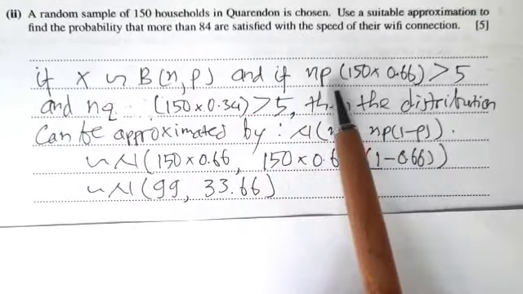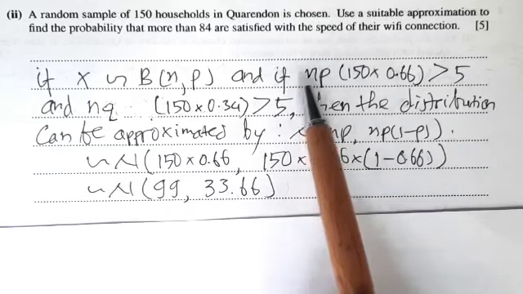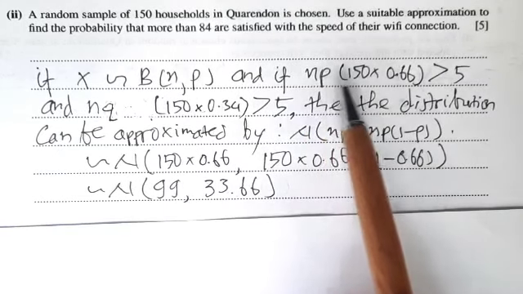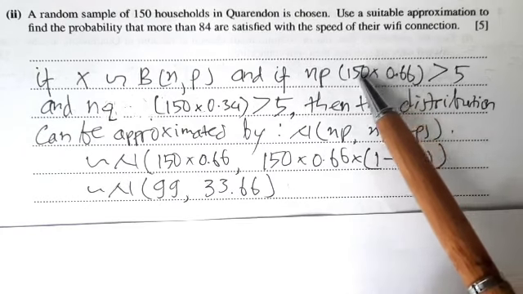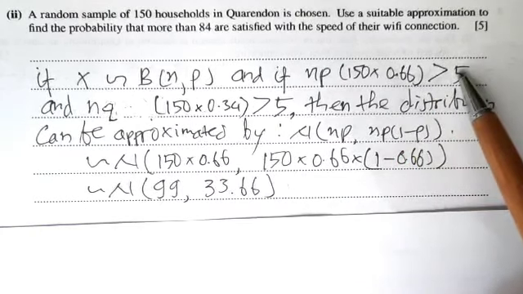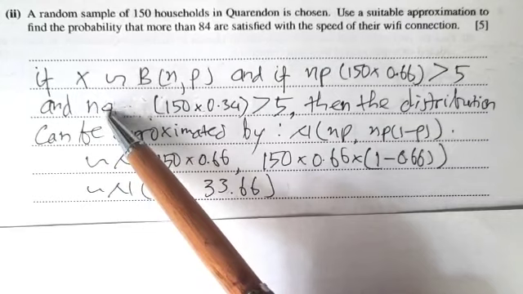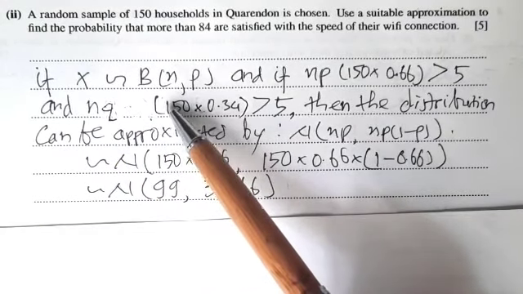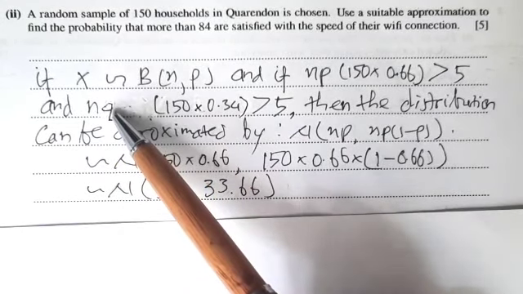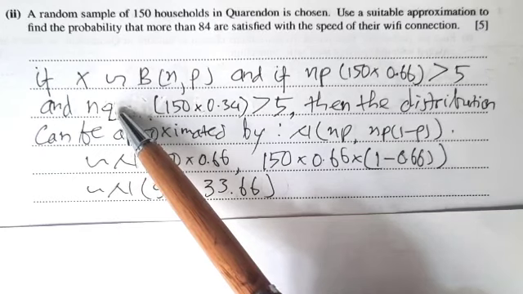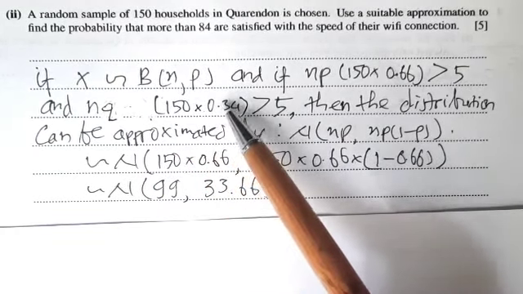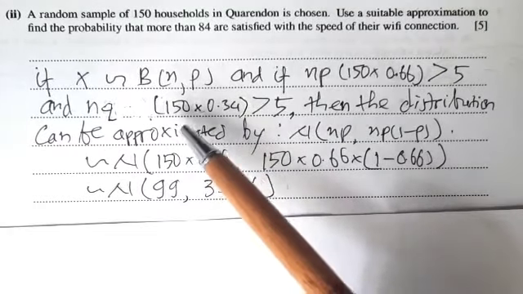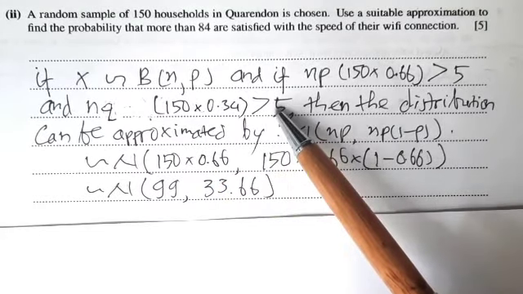In this question, n is 150 and p is 0.66, and 150 times 0.66 is 99, which is greater than 5. n times q, again n is 150 and q is 1 minus 0.66, that is 0.34, so 150 times 0.34 is 51, which is also greater than 5. Thus,